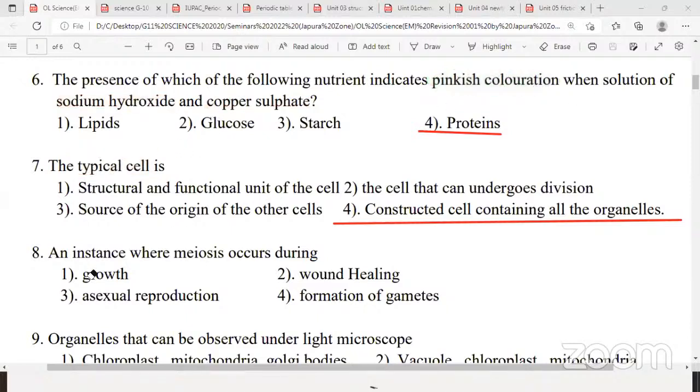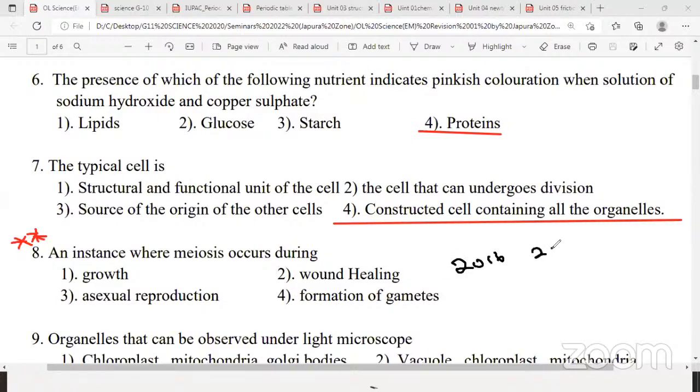Question number 8. An instance where meiosis occurs. Put a star. This is very important. Most of the papers they test this. Even grade 10 term test papers. Meiosis and mitosis. Actually, it was introduced to the syllabus in 2016. The first paper. So this new syllabus started in 2016.